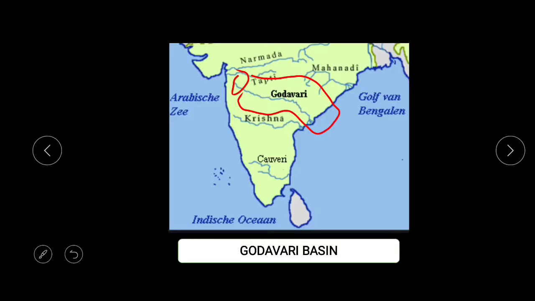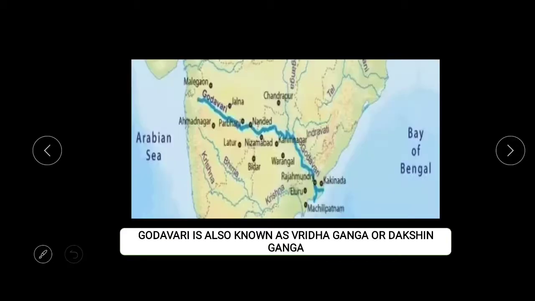Some of its tributaries, as mentioned in your textbook, are Vridha, as well as Vridha Ganga and Dakshin Ganga. These are the tributaries of River Godavari.